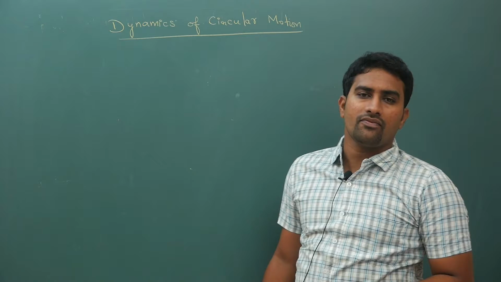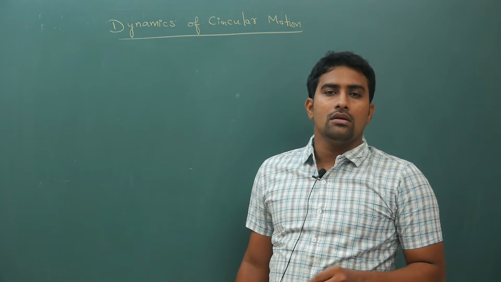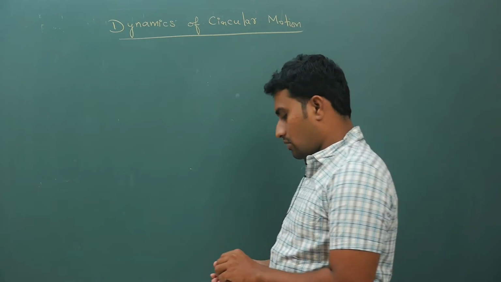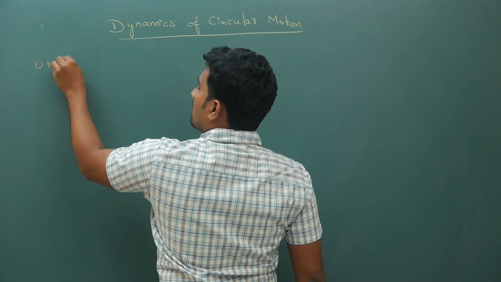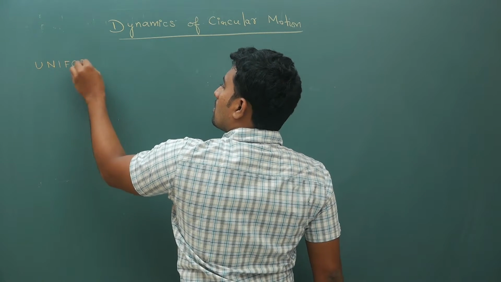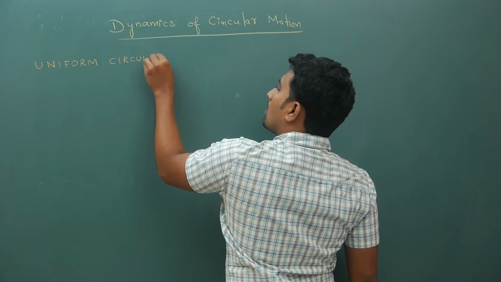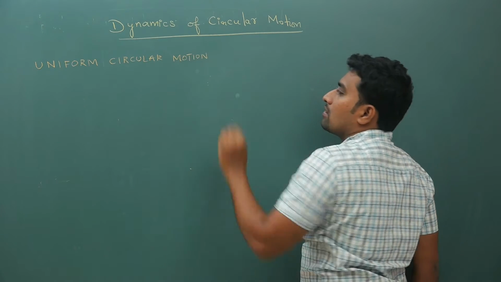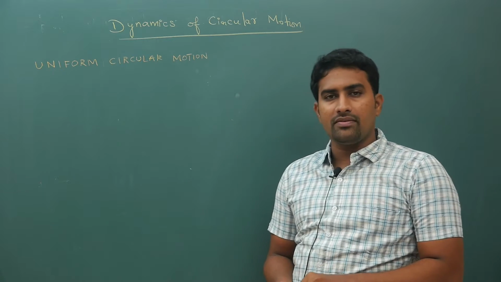So in this lecture, first allow me to talk about uniform circular motion, then using that we'll continue ahead. So your first heading is uniform circular motion.